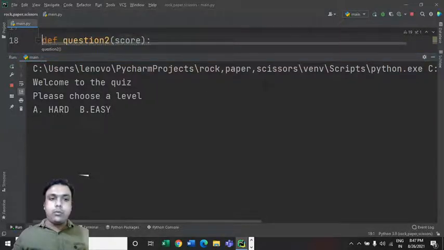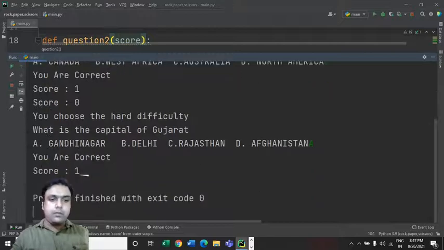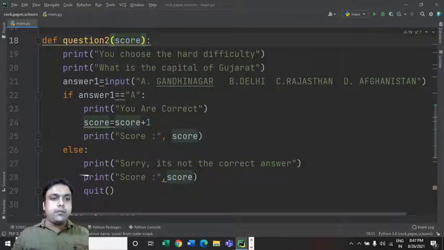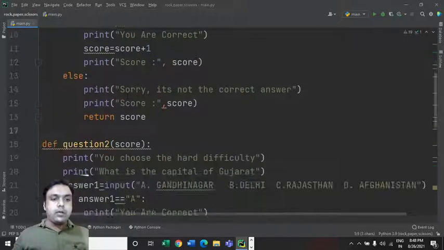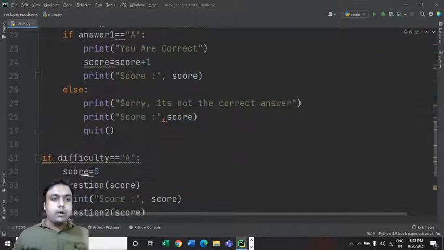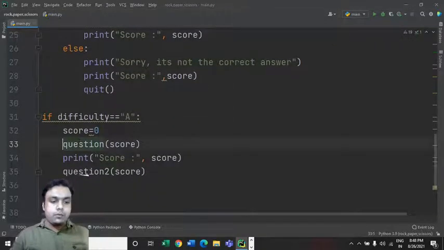Okay, let's do one thing. See this function over here, this first function which I named question, it is returning this score. Now what we can do is put the value of score in this variable named score like this.